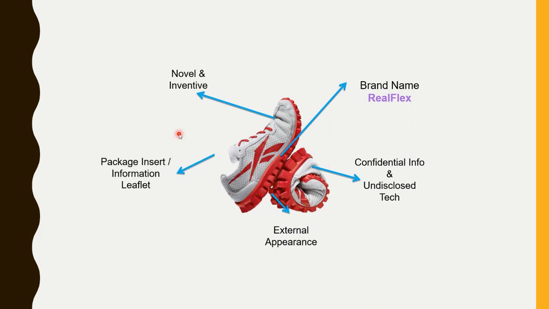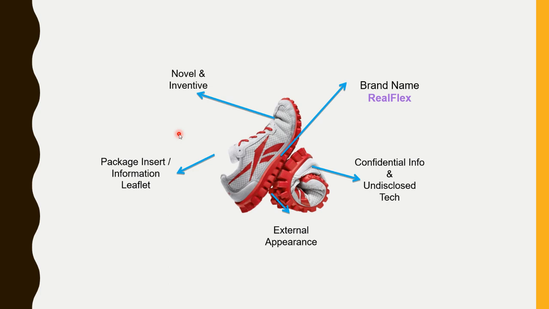Then package information or the leaflet. Whenever you are buying any branded product, whenever you are going with some good quality product, you will be getting one manual with it. You will be getting one box having instructions, right? So this can be registered as a copyright. So all these IPs can be covered for a single product.